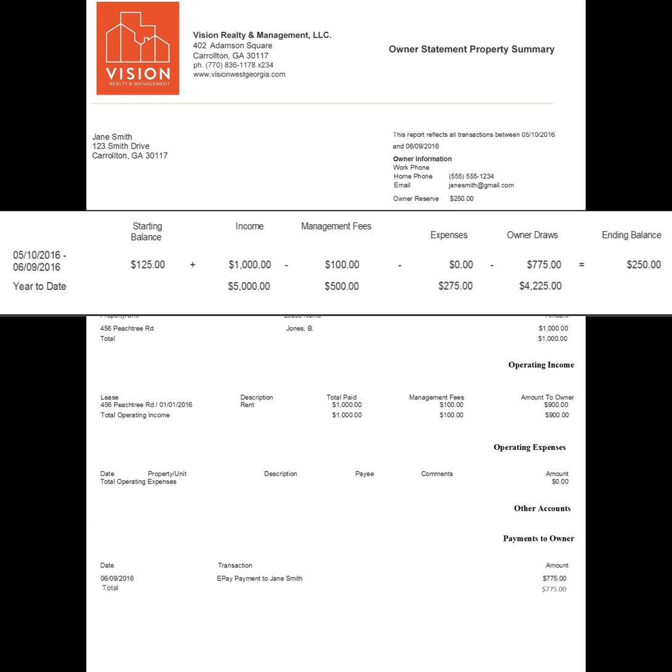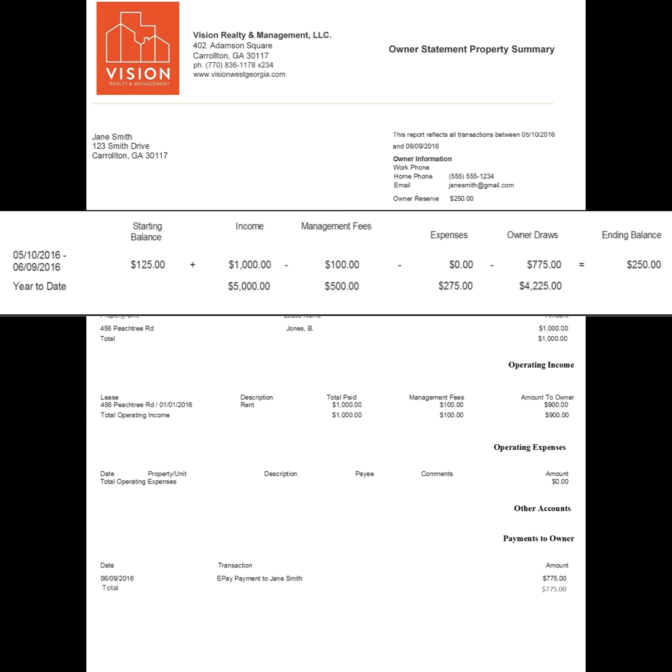Continuing on to the right is the management fee. In this example, the management fee is 10% of the rental amount. The next column is any expenses that came about during the selected date range. So, if there were maintenance requests and a vendor performed maintenance on it, the billed cost of the repair is listed here in the expenses column. Since this is a summary, this amount is the total for all expenses accumulated throughout the stated period.